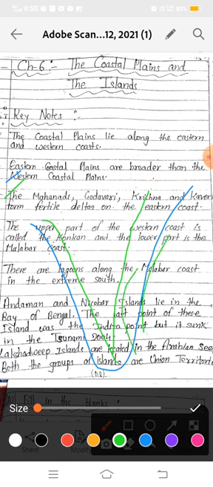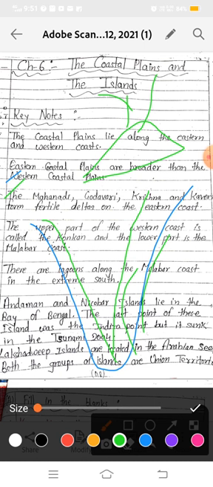As you know, a delta is the triangular patch of land at the end, at the mouth of the river, before it merges into the ocean or sea.